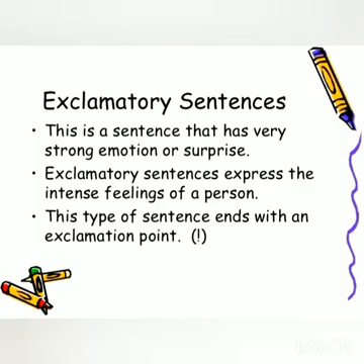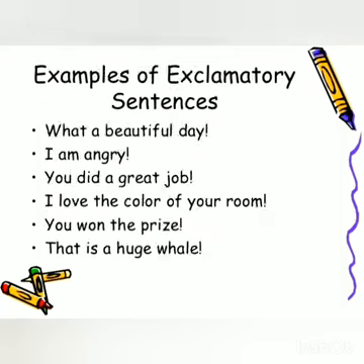What are exclamatory sentences? This is a sentence that has very strong emotion or surprise. Exclamatory sentences express the intense feeling of a person. This type of sentence ends with an exclamation point. Now let's see examples of exclamatory sentences. What a beautiful day! I am angry! You did a great job! I love your room! You won the prize!